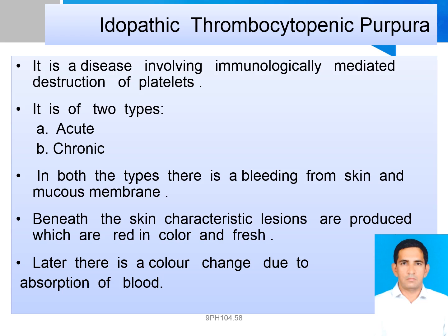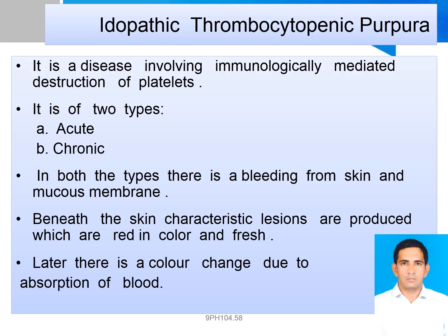Types of ITP. The two main types of ITP are acute, short-term, and chronic, long-term. Acute ITP is the most common form of the disorder in children.